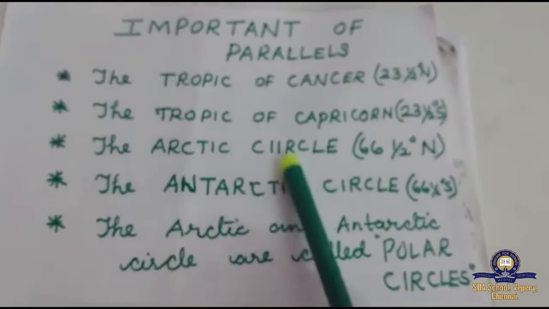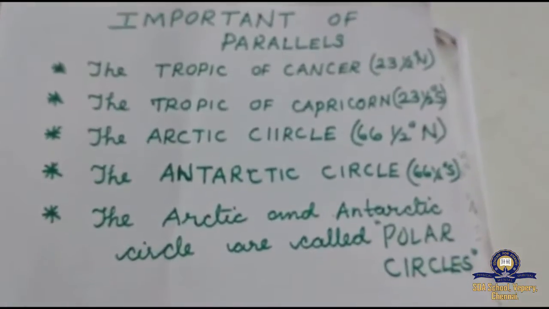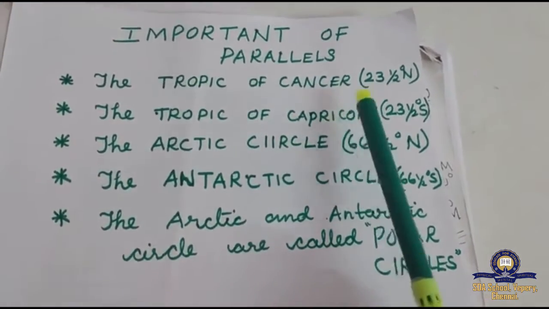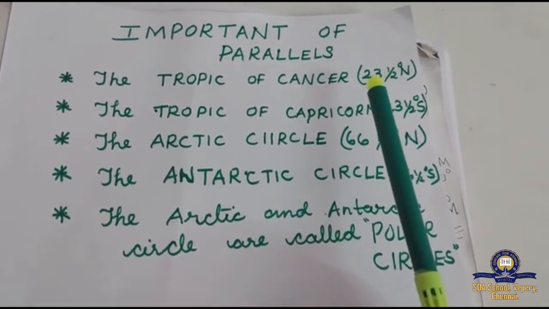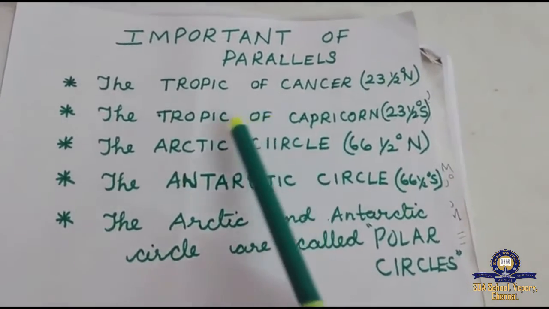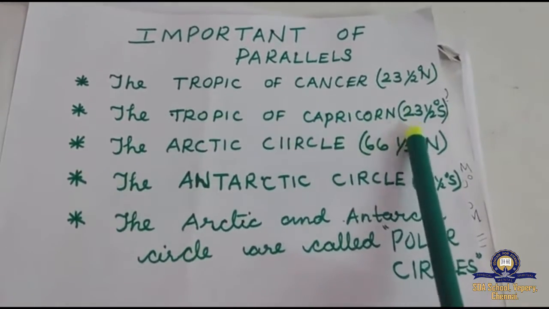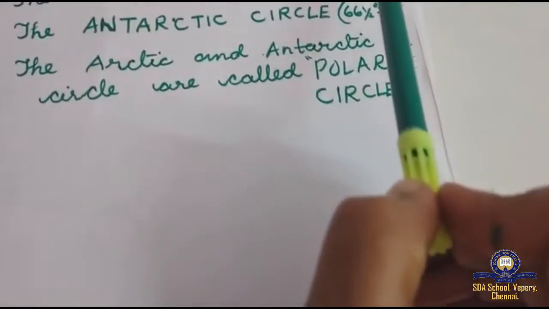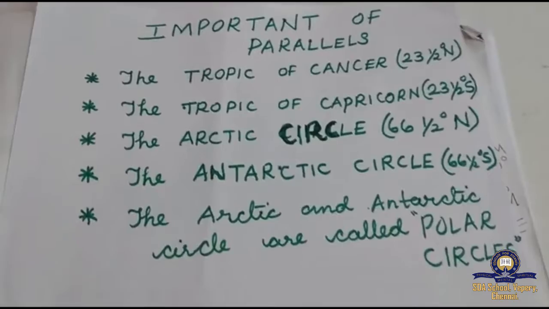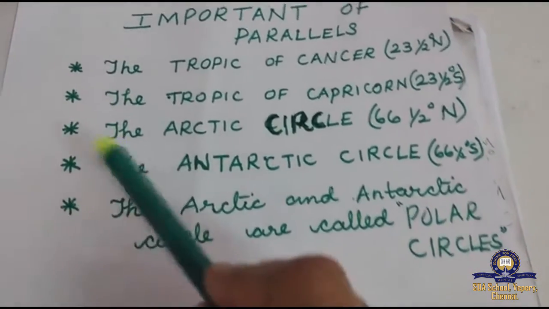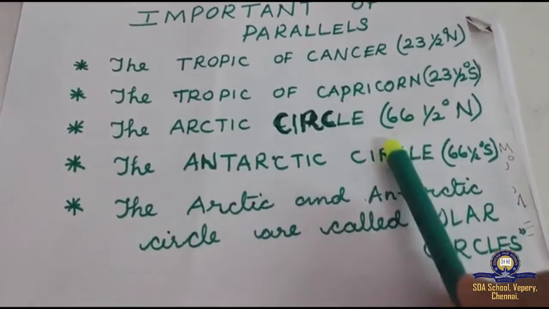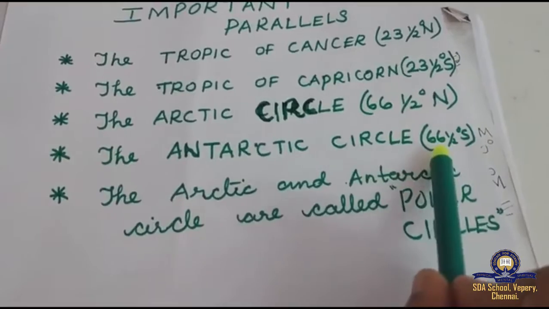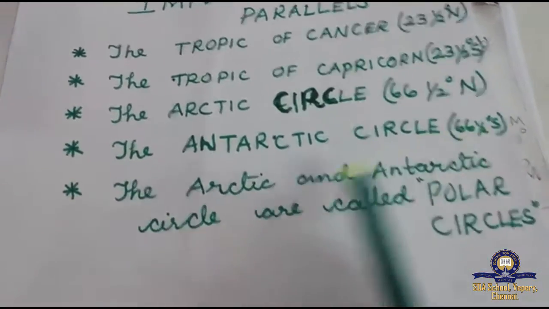Shall we revise the important lines of parallels? Tropic of Cancer 23.5 degrees north, Tropic of Capricorn 23.5 degrees south, Arctic Circle 66.5 degrees in the north, Antarctic Circle 66.5 degrees in the south.